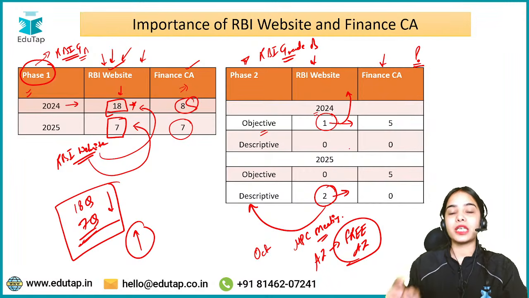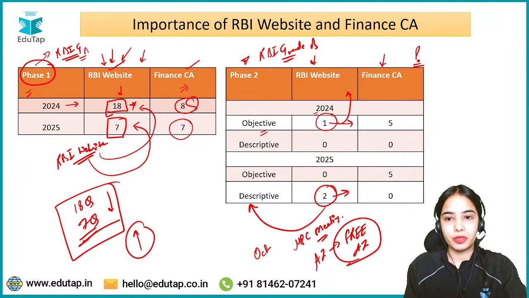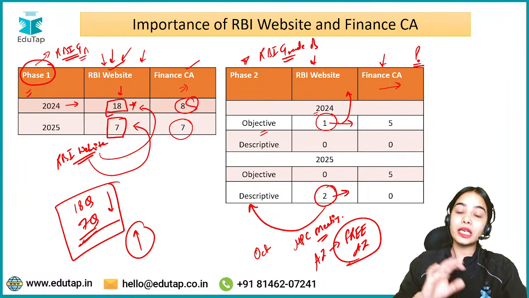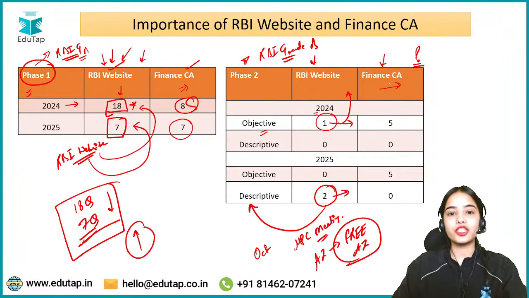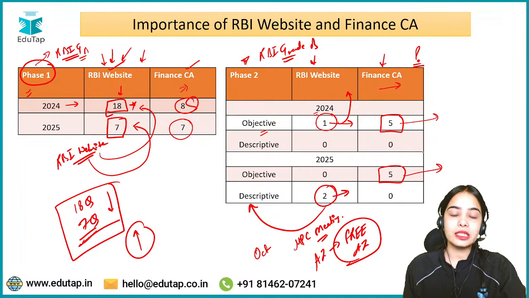So yes, the RBI website is very, very important. RBI notifications, press releases, RBI reports, they are very important from the examination perspective. Finance current affairs still has similar weightage as 2024. So in 2024 also there were 5 questions from finance current affairs. In 2025 also there were 5 questions from finance current affairs.